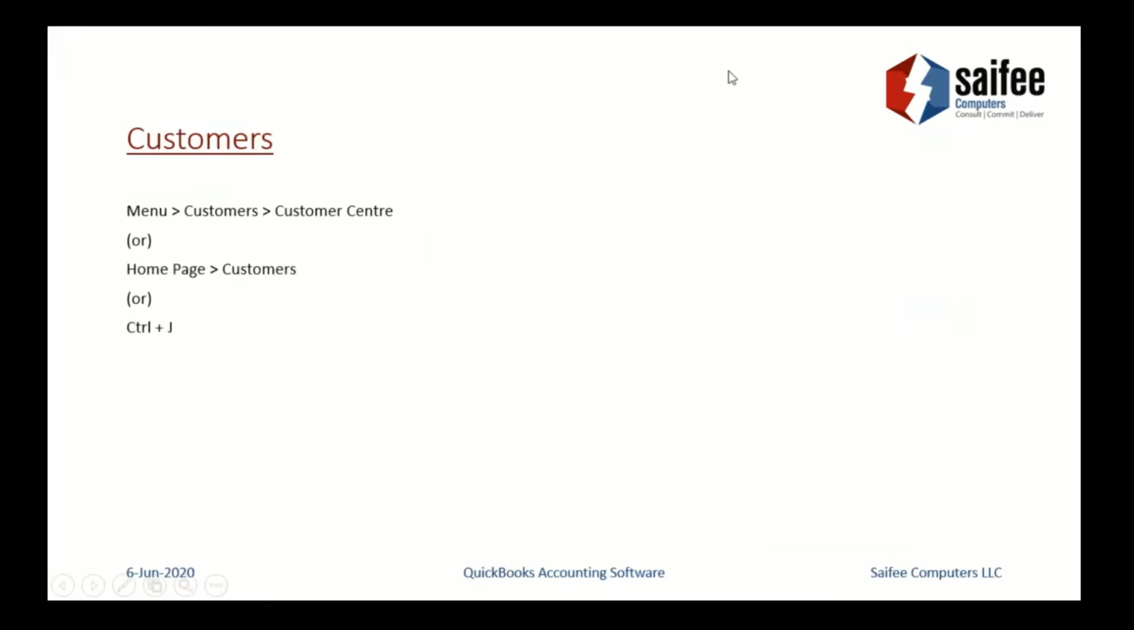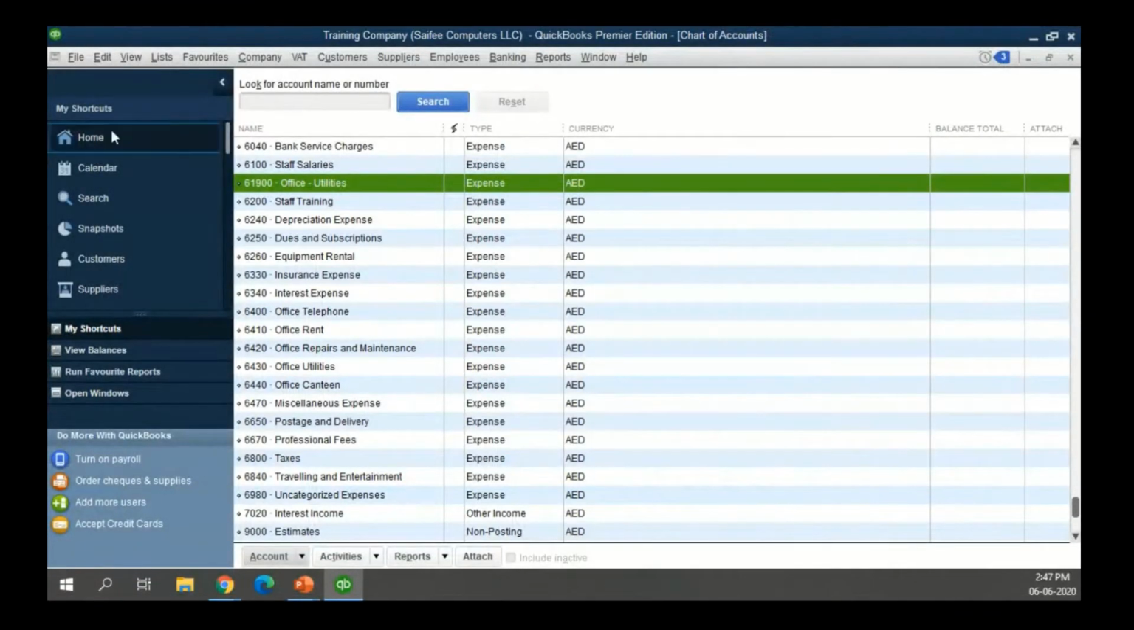Now the next thing that you would like to create in the software, for example, if I want to have a transaction with a customer, the first thing I would need to do is create that customer in my database. Again, there are different ways of doing it. We can do it through the menu bar, the homepage itself, or as a shortcut key. So let's go back to the homepage.